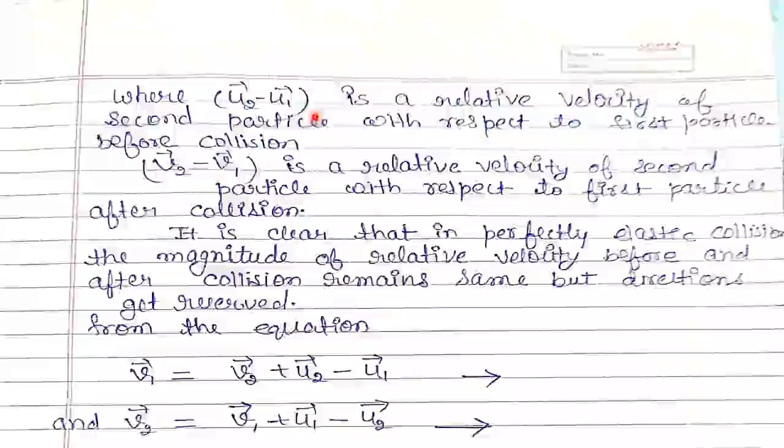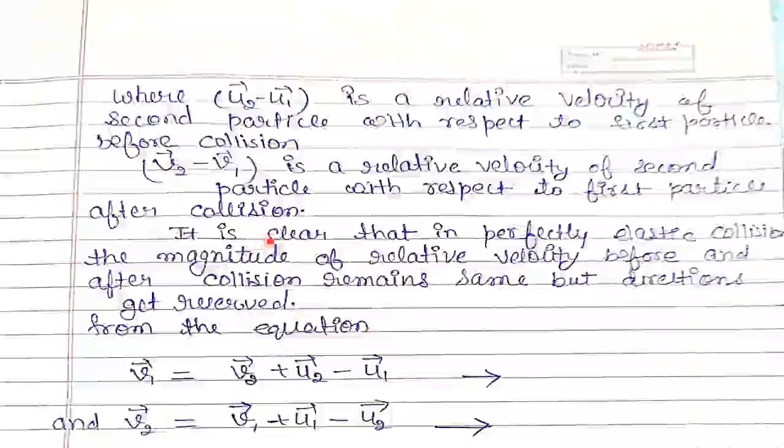u2 minus u1 is a relative velocity of second particle with respect to first particle before collision. Similarly, v2 minus v1 is a relative velocity of second particle with respect to first particle after collision.